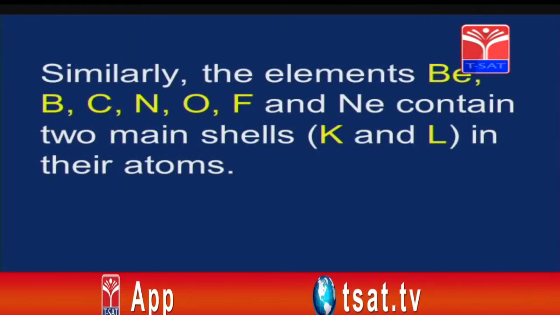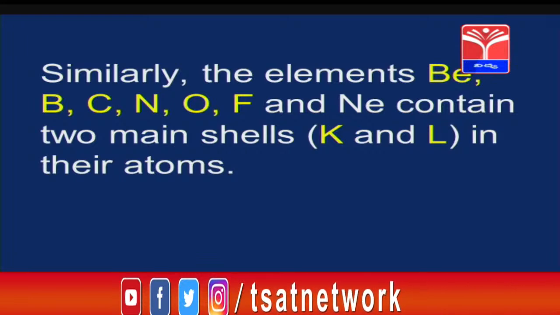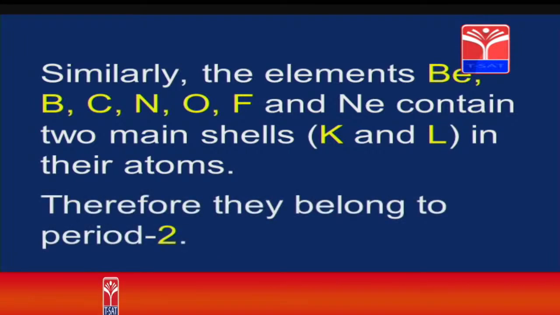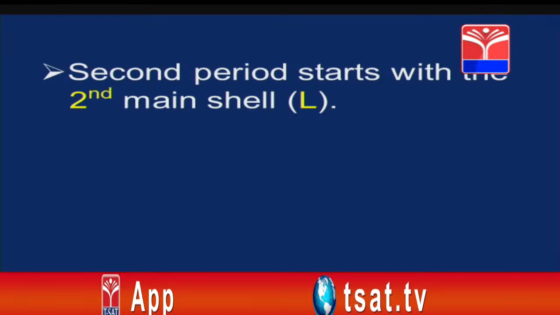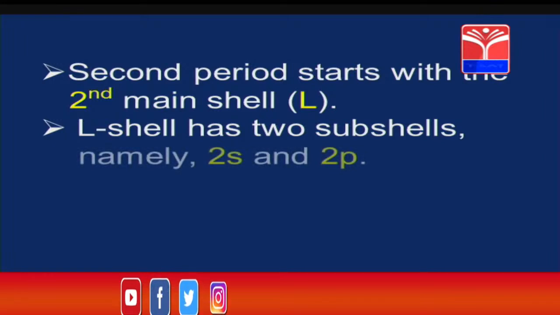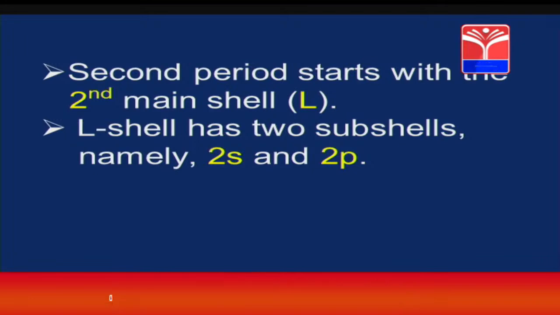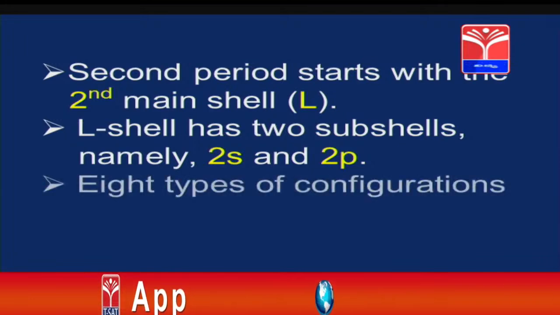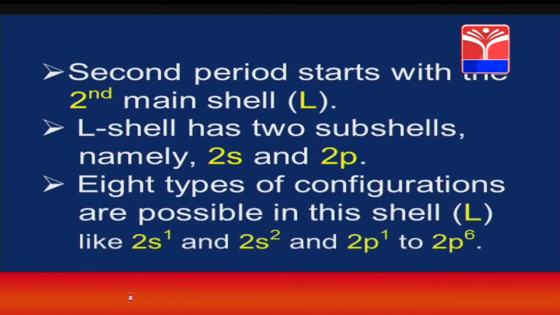Now, similarly, the elements beryllium, boron, carbon, nitrogen, oxygen, fluorine and neon contain 2 main shells, that is K and L, in their atoms. Therefore, they belong to period 2. The second period starts with the second main shell, that is L. After K, we will get the L shell. The L shell has 2 subshells, they are 2s and 2p. Within 2s we can accommodate 2 electrons, within 2p we can accommodate 6 electrons. 8 types of configurations are possible in this shell L, like 2s1, 2s2, 2p1 to 2p6.